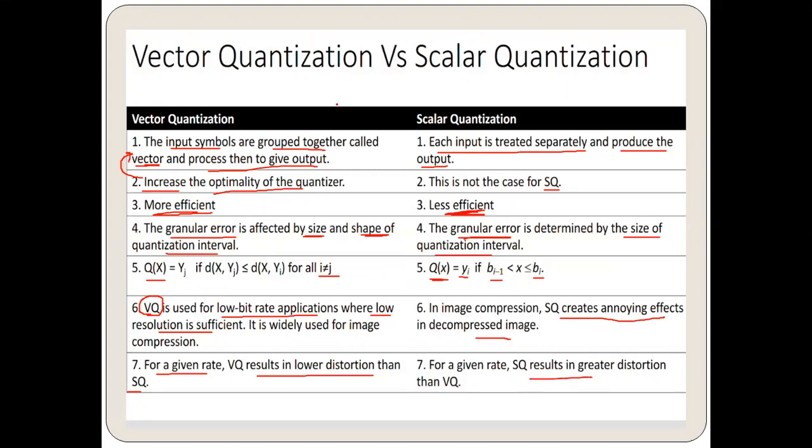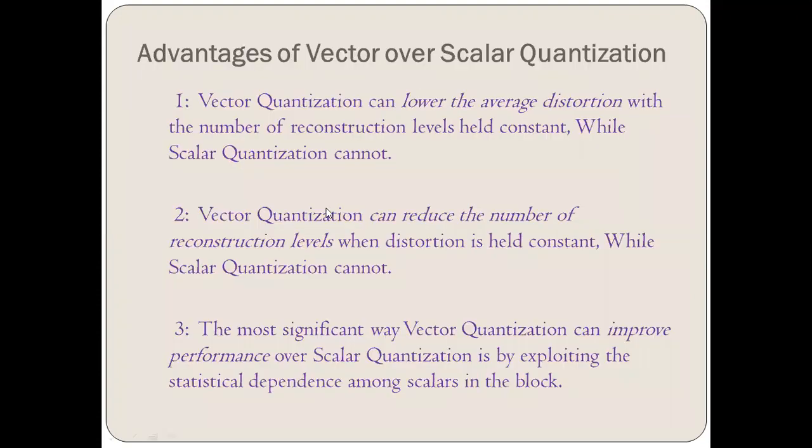So this is the summarized form of vector quantization versus scalar quantization, and from here you can conclude that the advantages of vector quantization are more over scalar quantization. Now let's see this in detail.